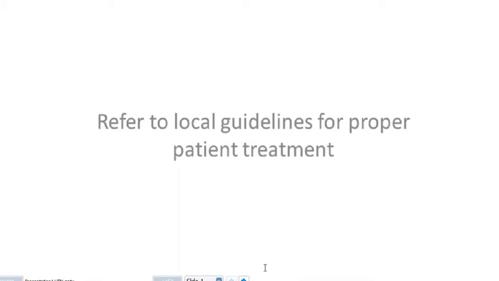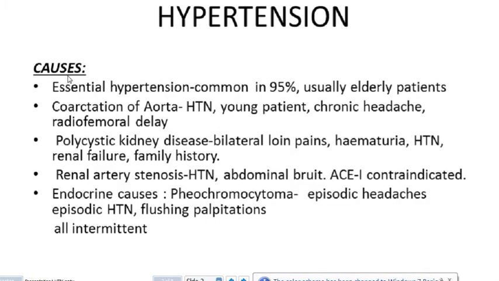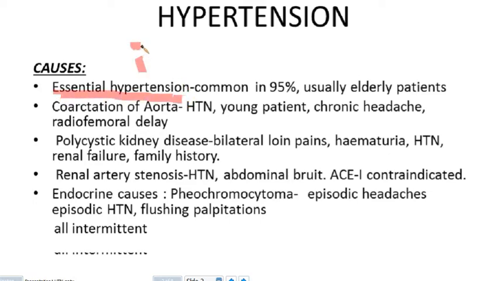We'll talk today about hypertension, and first we'll talk about the causes of hypertension. Two main groups of hypertension causes. First one, essential hypertension or primary hypertension, and it accounts for about 90 to 95% of cases.